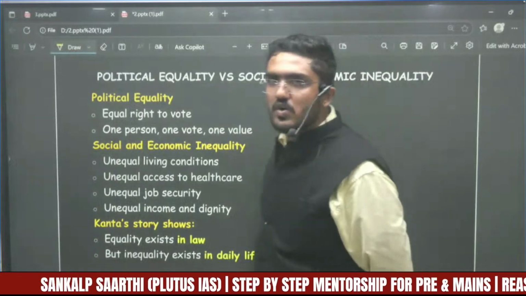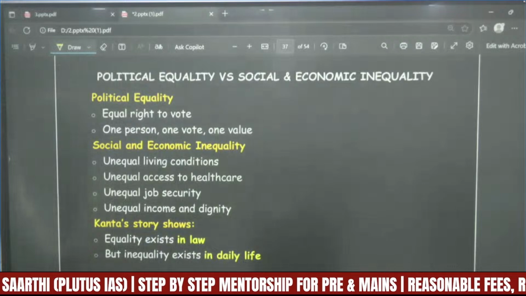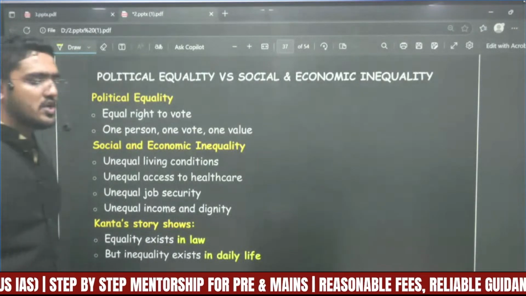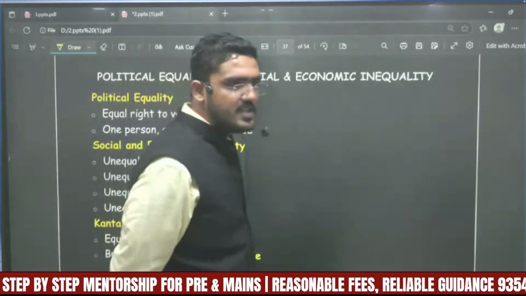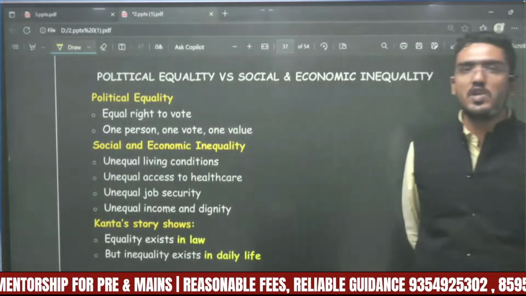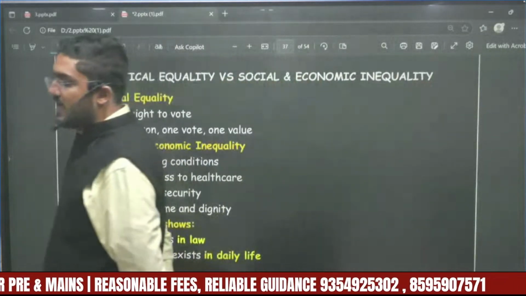Unequal job security must not be there. Everyone must have a secure job, with the assurance that no one can easily fire them without following proper procedures and then deliberately hire them.